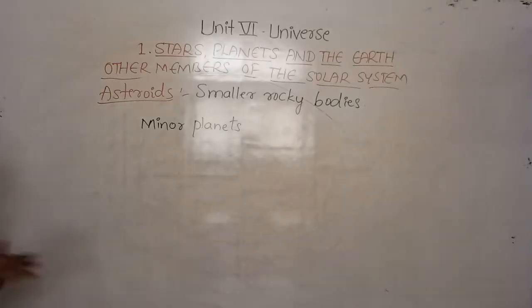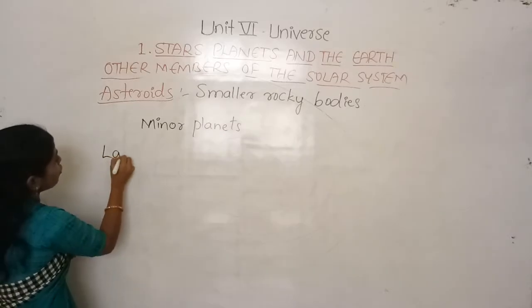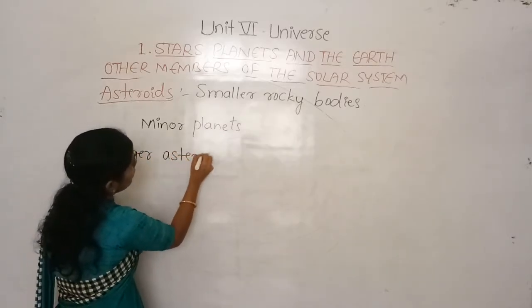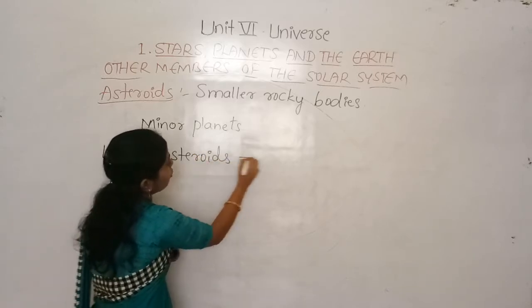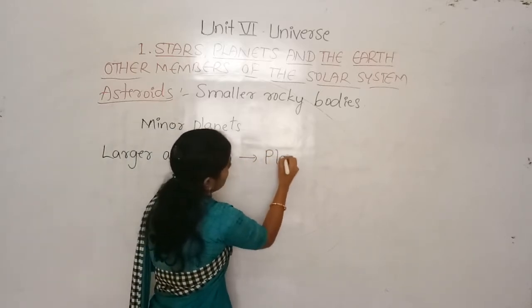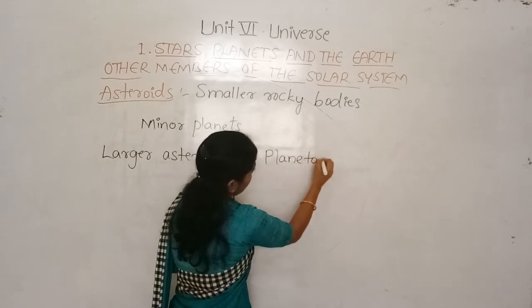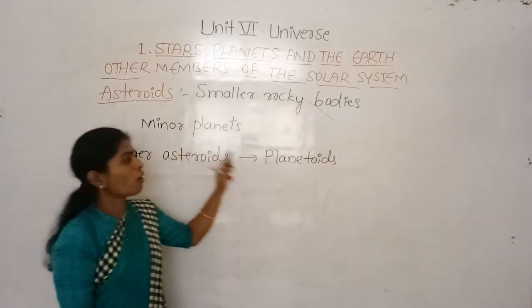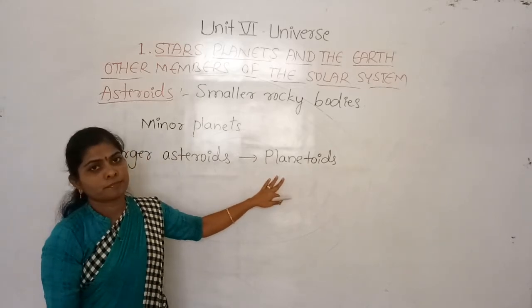And there are some larger asteroids also, and those larger asteroids are called the planetoids. The larger asteroids are called planetoids.